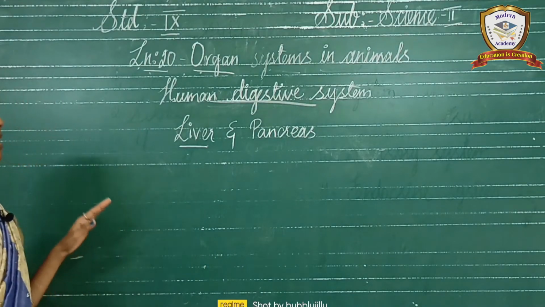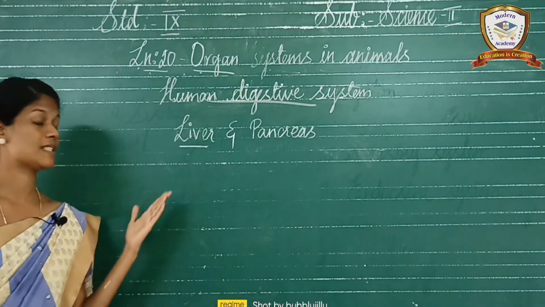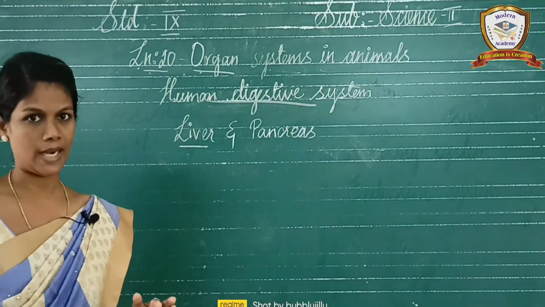Okay, and the liver, it is a very important part in our body. Okay, so the liver, it has lots of functions, lots of useful things. It controls the blood sugar and amino acids level, and it synthesizes the fetal red blood cells, and it destroys the old red blood cells, and it stores the iron, copper, vitamin A, vitamin D, everything is done by liver only. Okay, so the liver, it is a very important part. And what is the specialty? It is the largest digestive gland in our body.